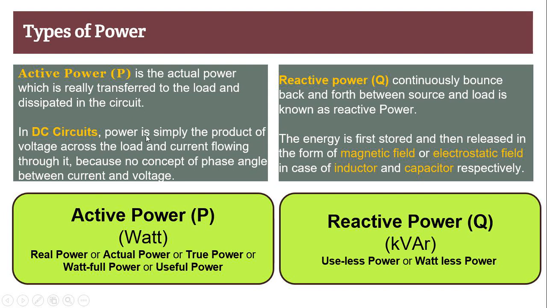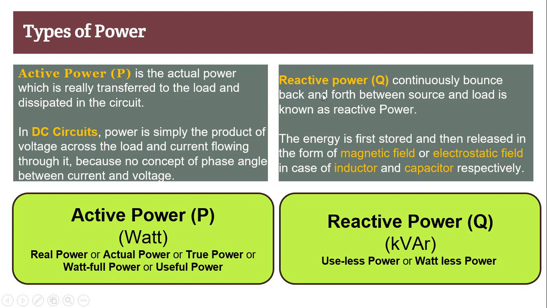In a DC circuit, power is simply the product of voltage across the load and current flowing through it, because in a DC circuit there is no concept of phase angle between current and voltage. The active power unit is watt, represented by P, and it has various names like real power, actual power, true power, wattful power and useful power.